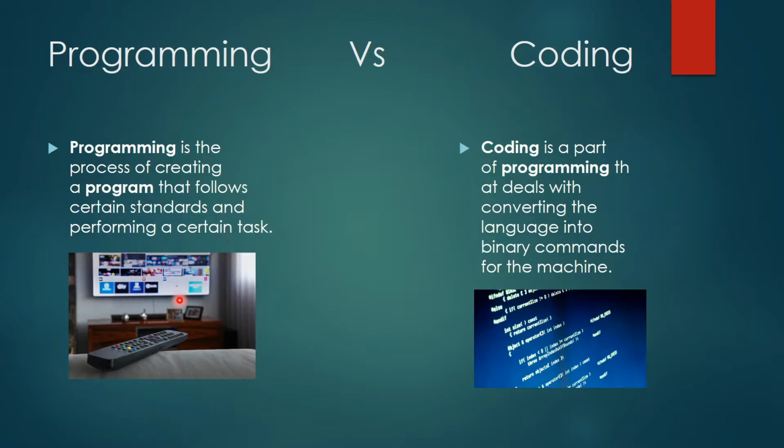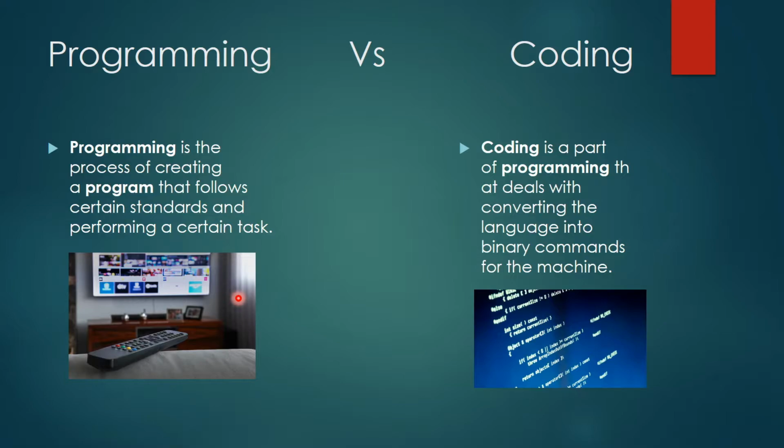If we are pressing the menu button, how is the menu displayed over it? There is some amount of code written behind this button. So this button is working like that. Programming we do in our day-to-day life.